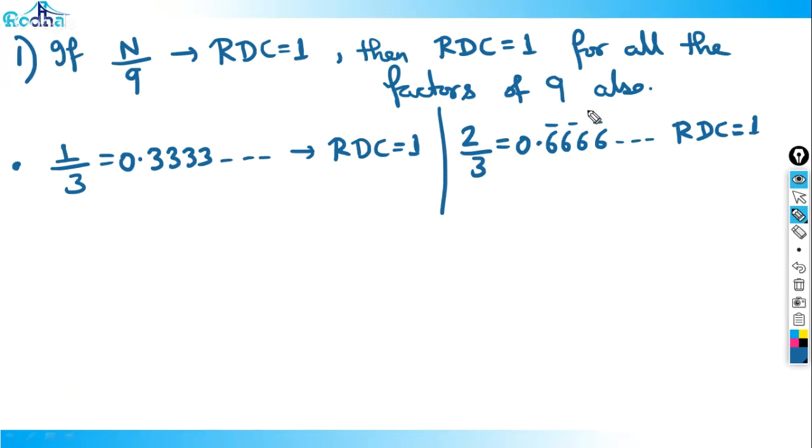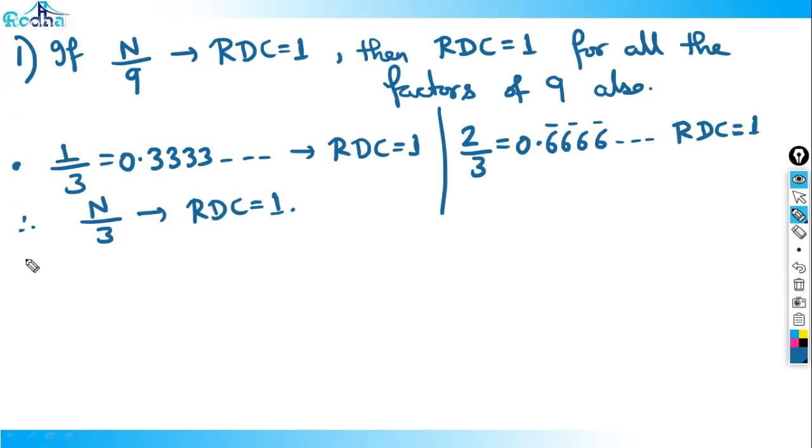So if n by 9 has RDC 1, then RDC is 1 for all the factors of 9 also. That means any number divided by 3 will have RDC 1. Slowly, we started right from the very basics, and we'll go to the toughest level of these questions. Just get all these points one by one.